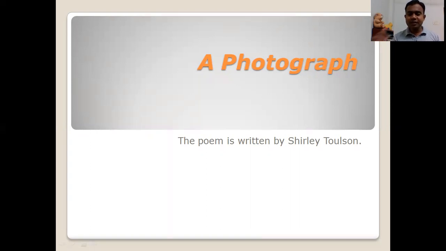Let us understand the introduction and the summary. Once you go through the summary, you will understand what the poem is all about. Then you have to read this poem from your Hornbill textbook. All right, let's go ahead.